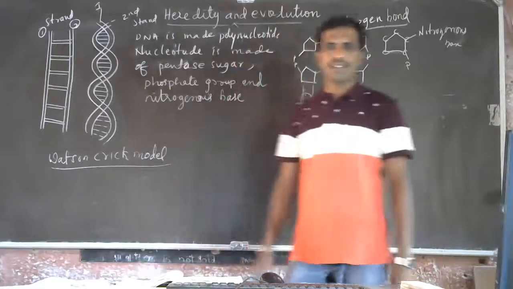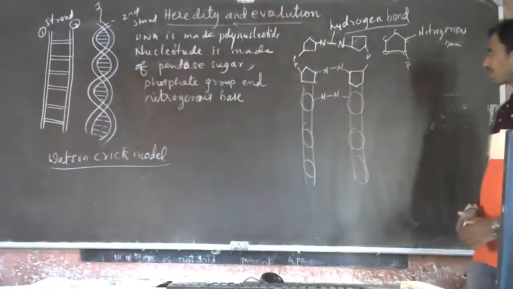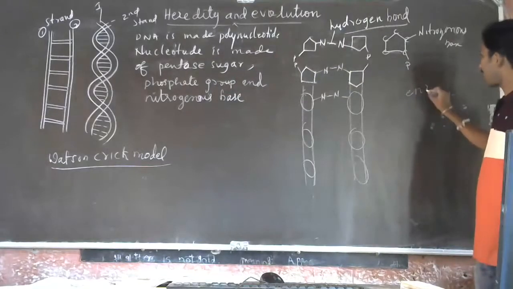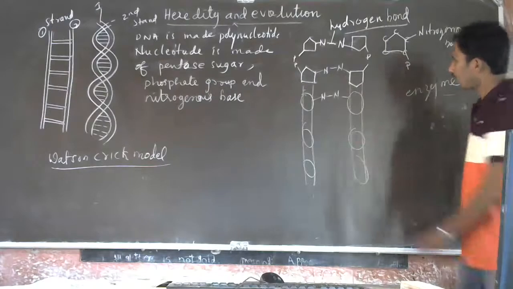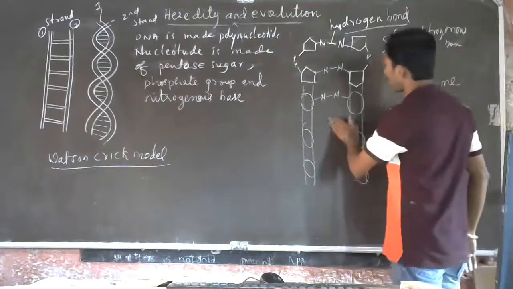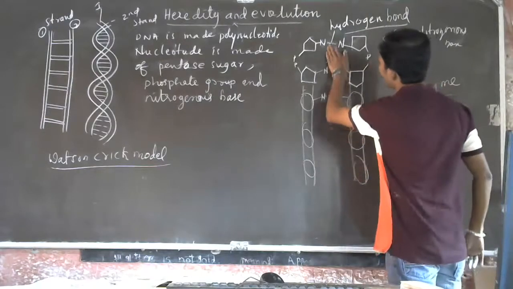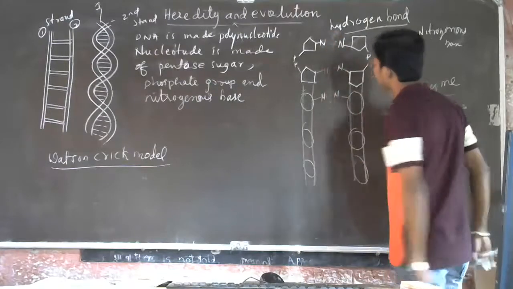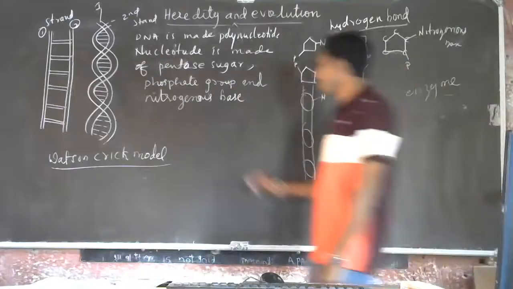So how is it done? This is done with the help of enzymes. There are certain enzymes which help to break the bond. So here, the hydrogen bond between the nitrogenous bases breaks. Here I'll show you.